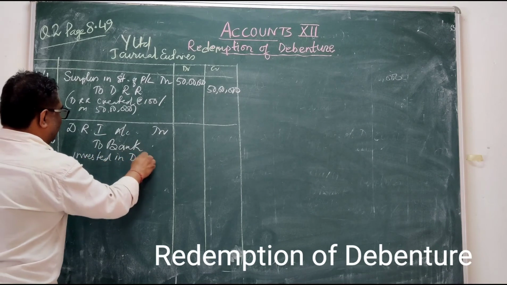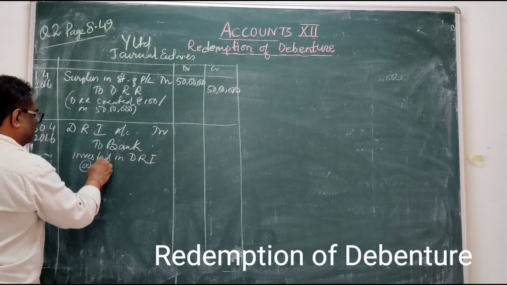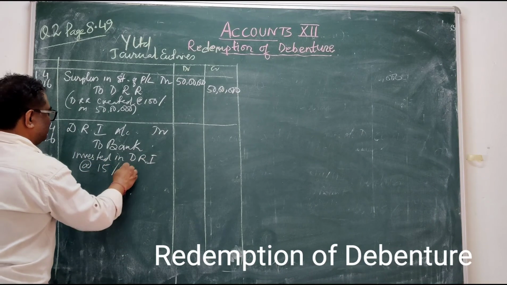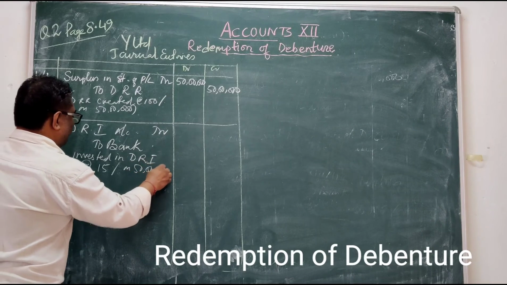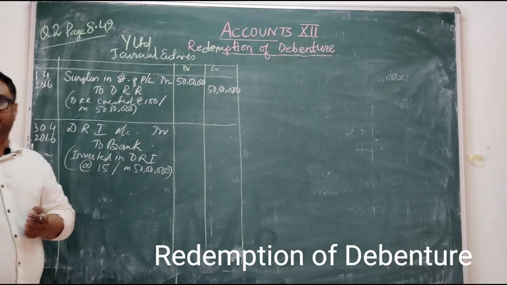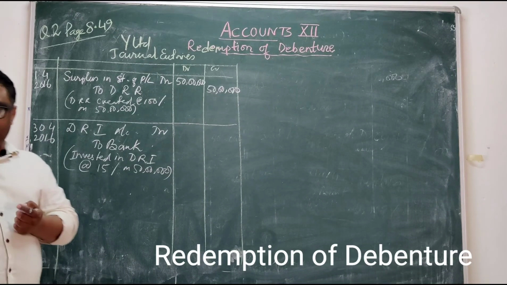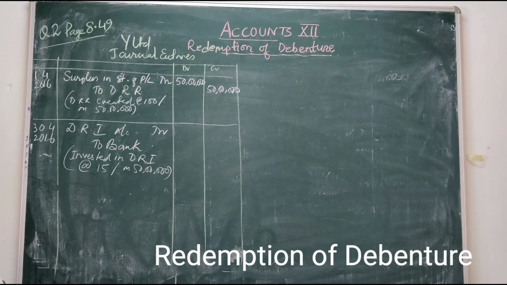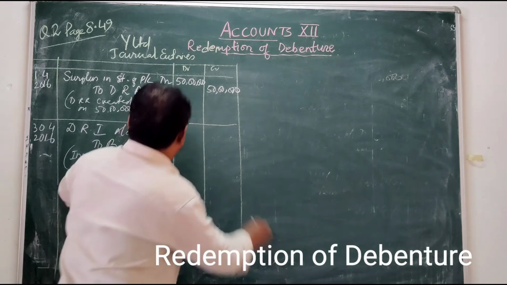Invested in DRI at the rate of 15% on 50 lakhs. How much will be invested here? 7 lakhs 50,000.